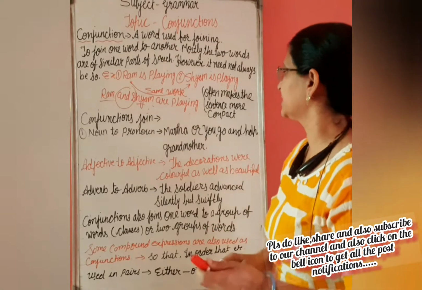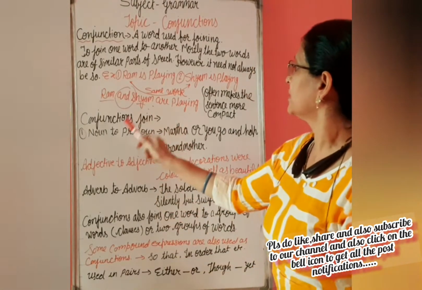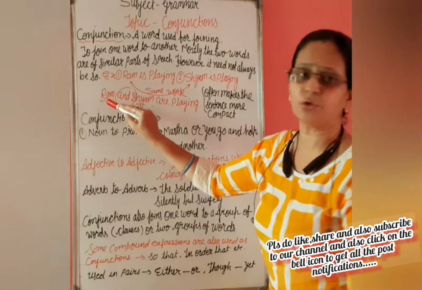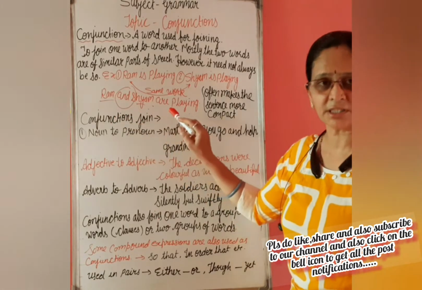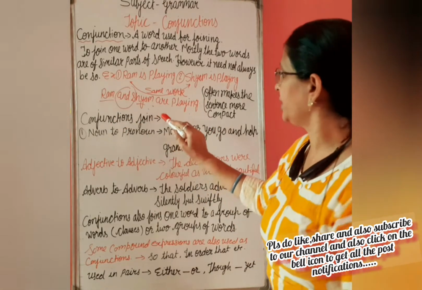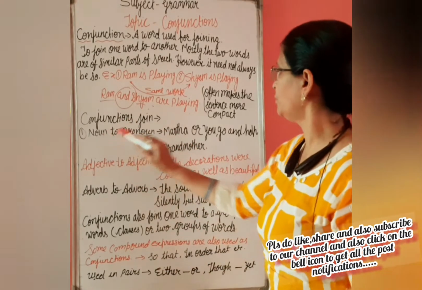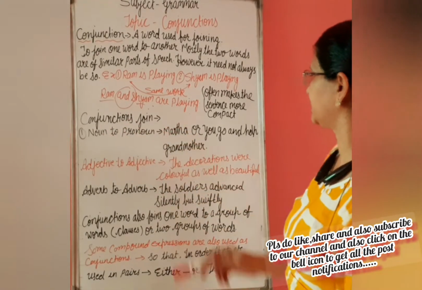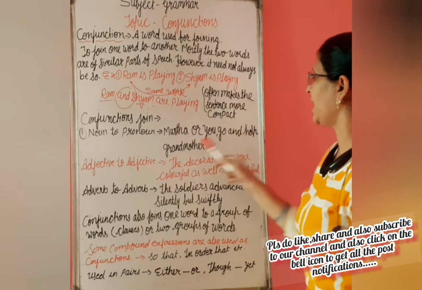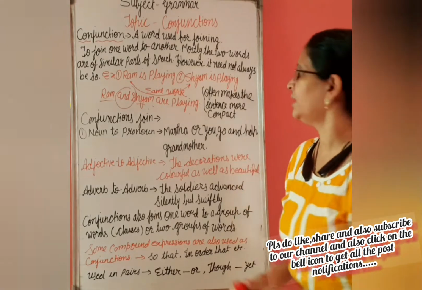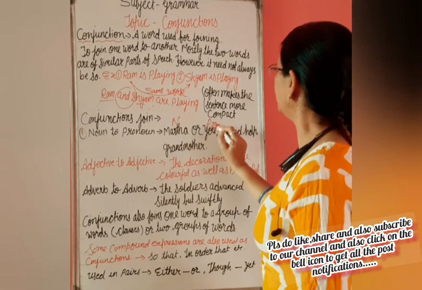I have just told you that conjunctions are joining, and here noun is joined with noun. So we can say conjunction functions for joining noun to noun, noun to pronoun. For that we will take the example, Martha or you go and help grandmother. Here Martha is a noun, you is a pronoun.